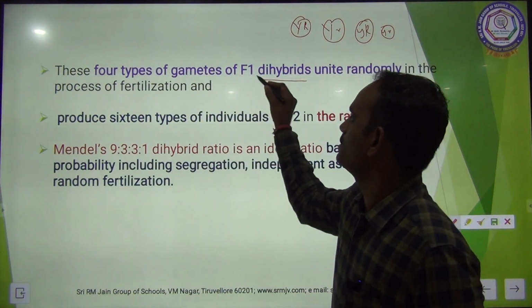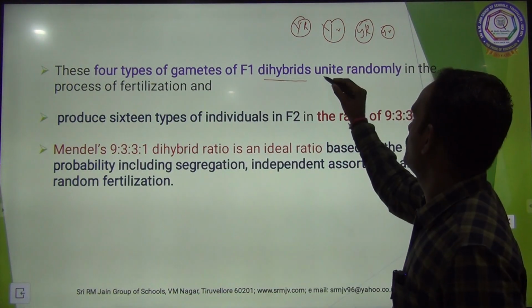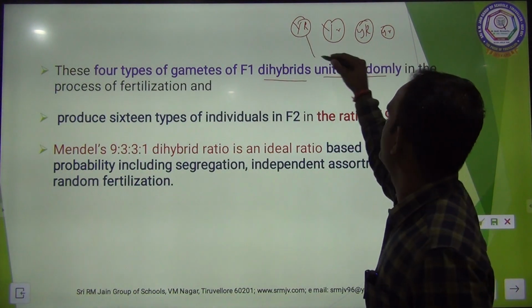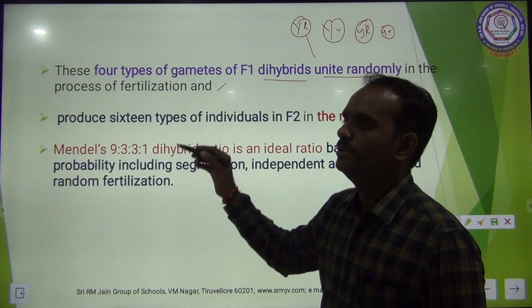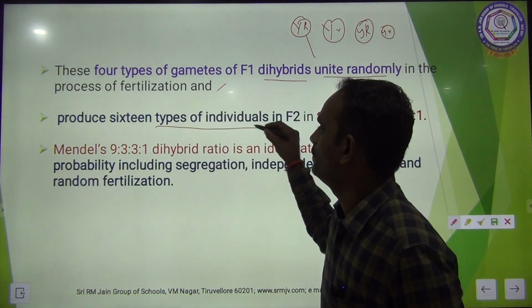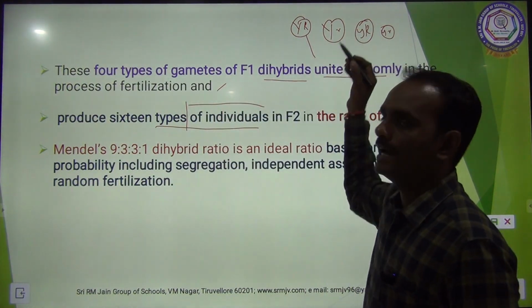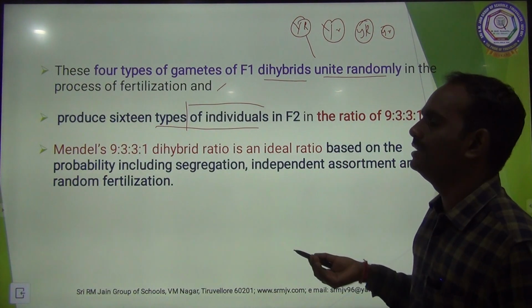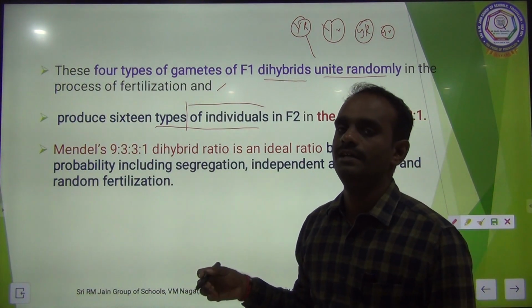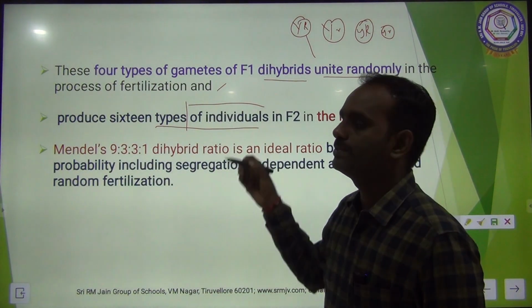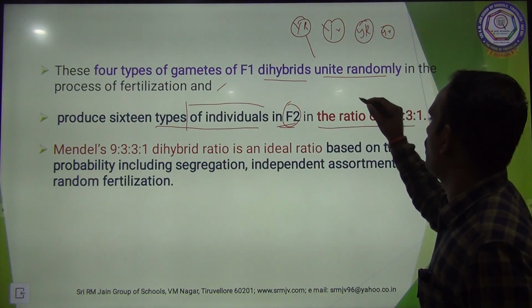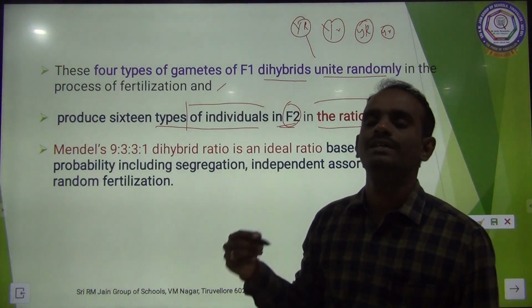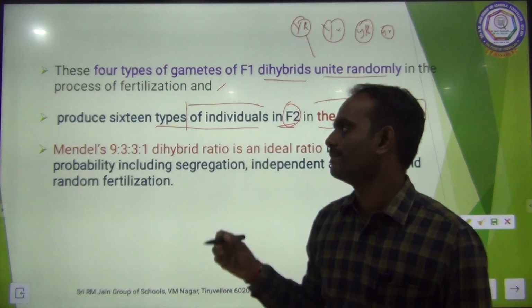So these four gametes of the F1 hybrid unite randomly in the process of fertilization and produce 16 types of individuals in the F2 generation, with a ratio of 9:3:3:1.